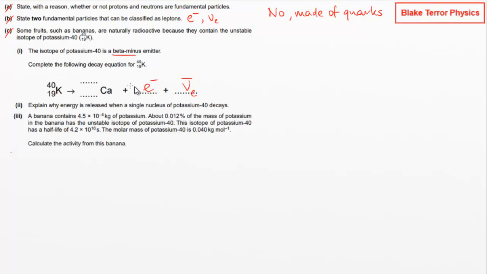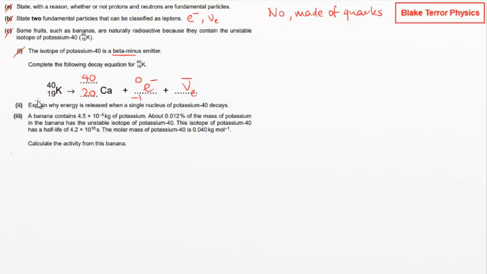Now we need to get our numbers to add up. We're not getting any nucleon number for the electron, so we must have 40 still for the calcium to make them add up, and we get -1 charge, so we must have 20 for the calcium, so we got 19 is 20 minus 1.